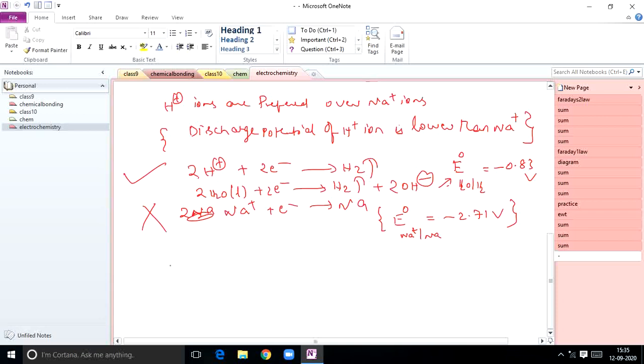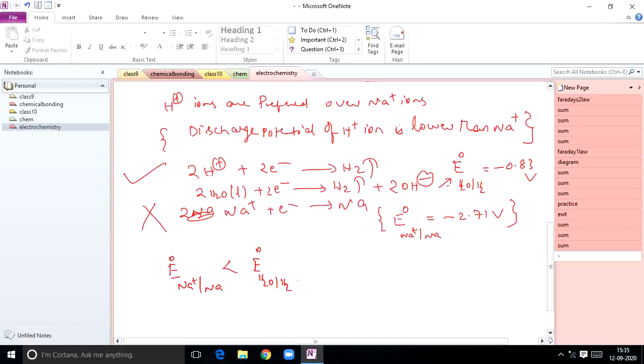The reduction potential value of Na plus to Na is less than the reduction potential value of the water reaction, which is minus 0.83. So minus 2.71 is less than minus 0.83. So the reason lies in the reduction potential values.